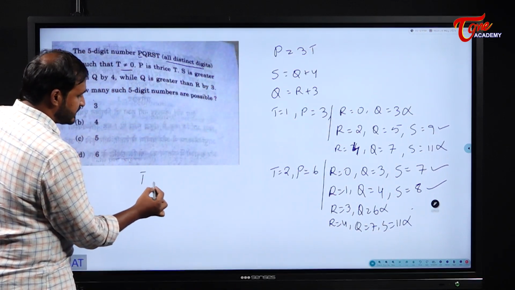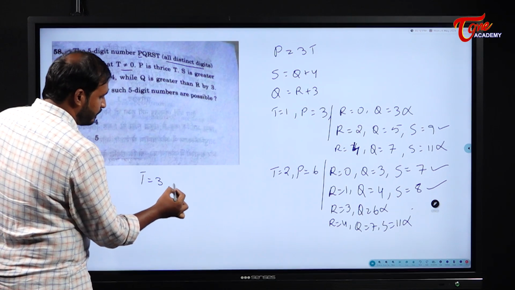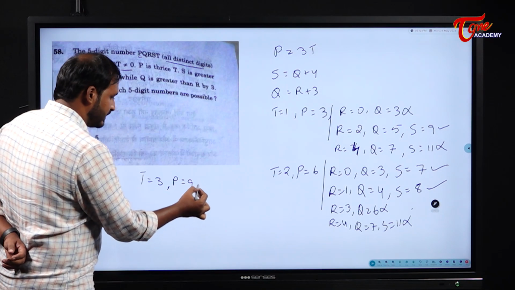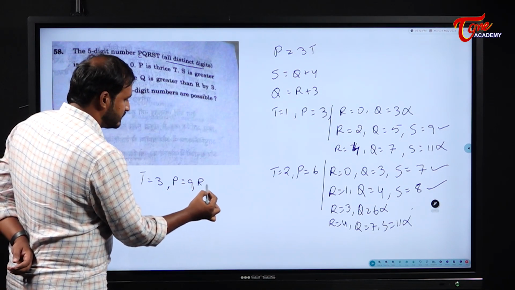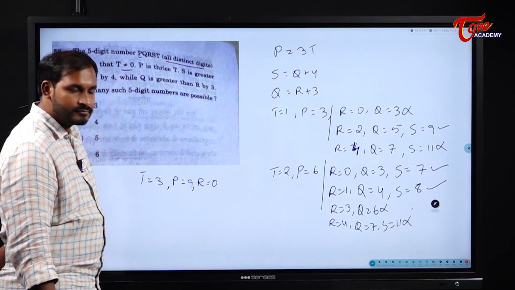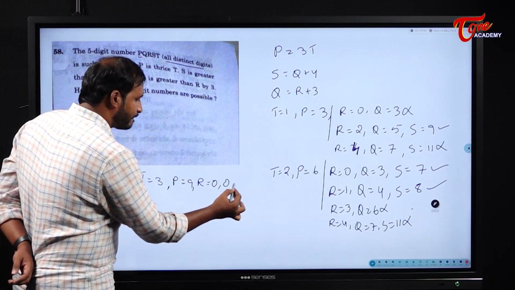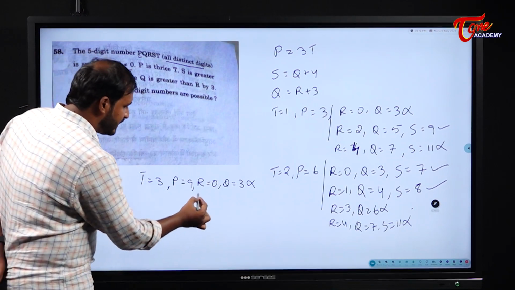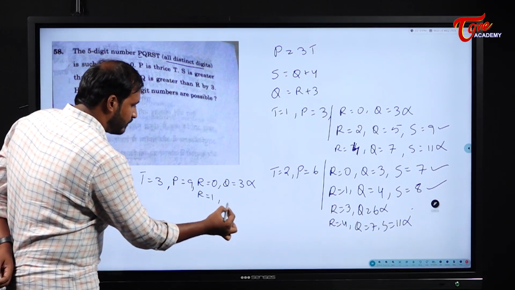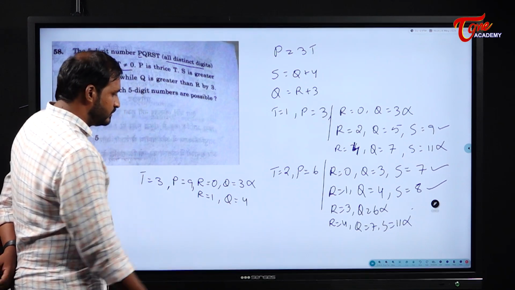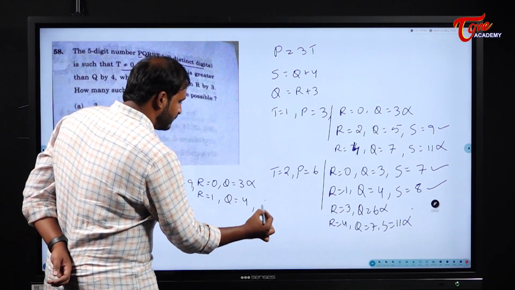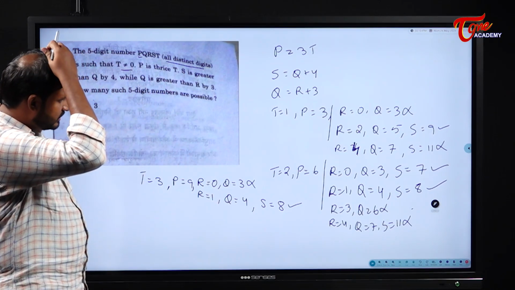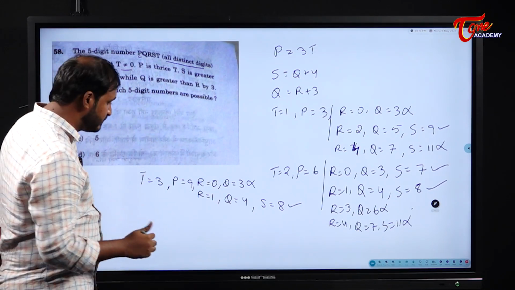Next possibility, I will take t as 3. Then what about p? P value becomes 9. Now similarly, I will take r value as 0. Then what about q? Is it a possibility? No, it is not possible. Why? Because t is r. If I take r is equal to 1, what about q? Q value becomes 4. What about s? S value will become 8. Yes, there is a possibility for me.